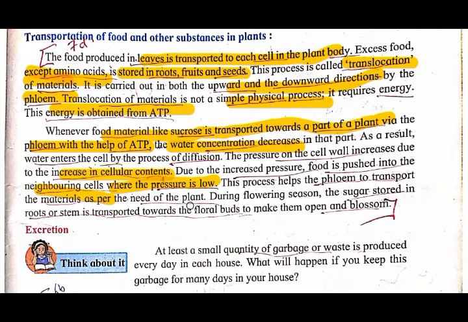Okay, now during flowering season, what happened? The sugar is stored in the root or stem. Okay, and then it is transported towards the floral buds to make them open and blossom. So this point is important, that is during the flowering season, in order for the flower to blossom, the sugar, where is it stored? That is in the roots or the stems, and then it is transported to the floral buds. Am I clear, everyone, how this work is done?